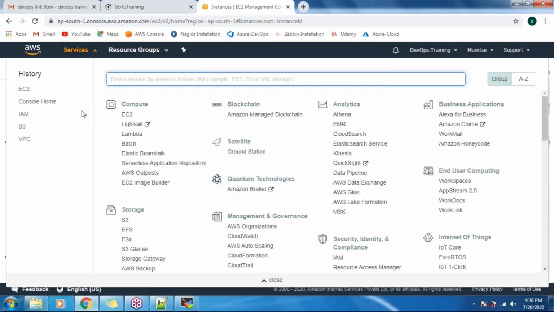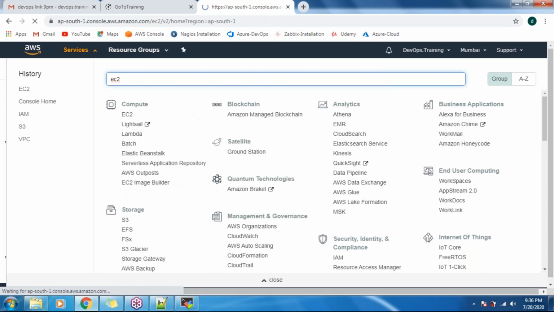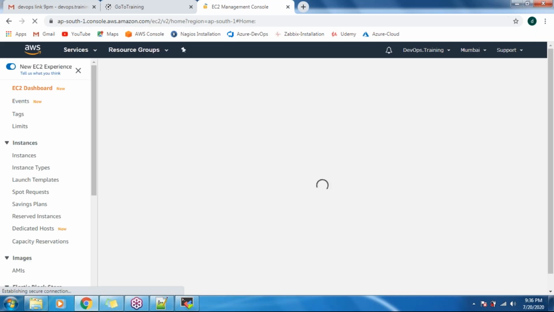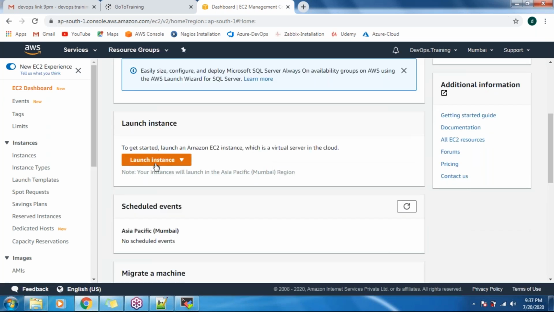So search for EC2, that is Elastic Compute Cloud. On this, come down, and you will find the option Launch Instance. Click on this and click on Launch Instance.